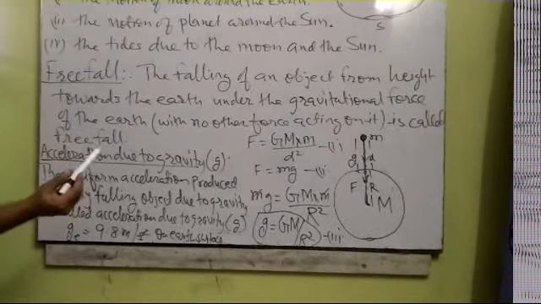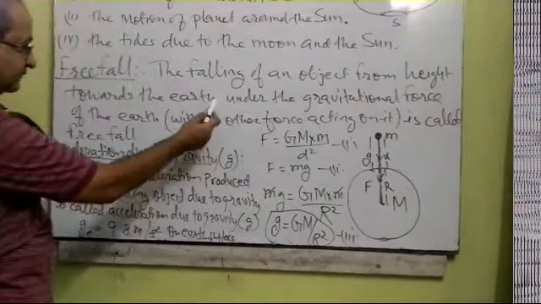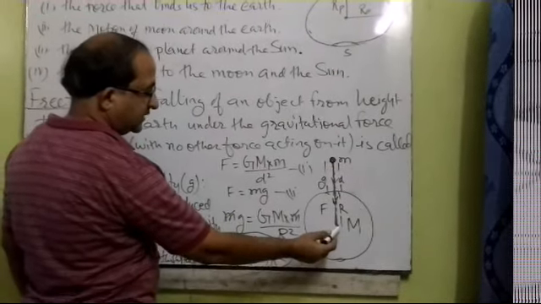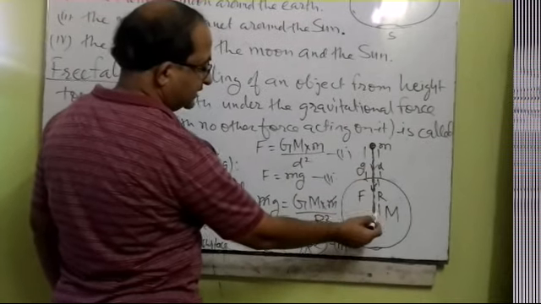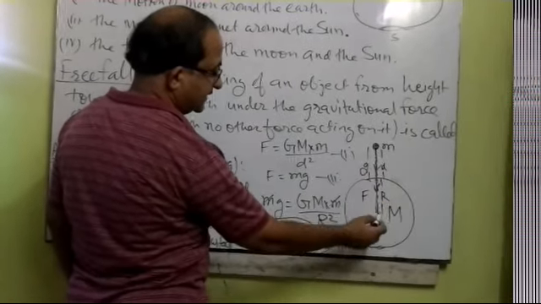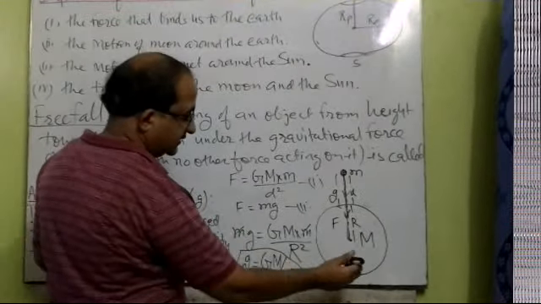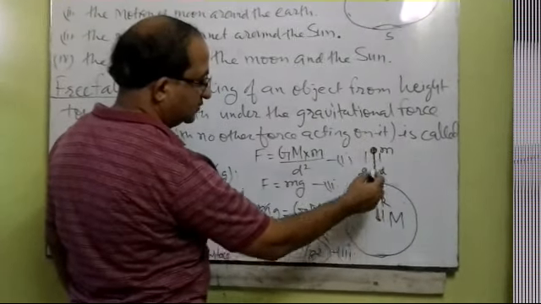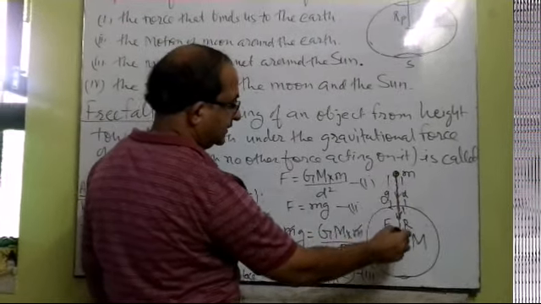Now we shall derive the expression for acceleration due to gravity, which is small g, with the help of free fall. Let an object of mass small m be situated at a distance of d meter from the earth's surface. Obviously the radius, capital R, which is the radius of the earth, will be added to the distance, and the total distance becomes R plus d. Suppose the mass of the earth is capital M and the mass of the object is small m. Now we shall calculate the acceleration due to gravity produced by the force of attraction applied by the earth and the object on each other.